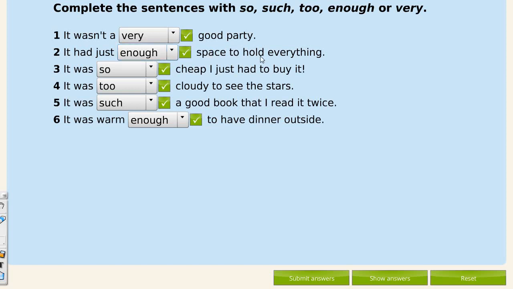Okay, very for emphasis, enough. To do hold is that you can fit things there. For example, a suitcase, this suitcase can hold 5 kilos or can hold 10 kilos. You can use it sometimes like this, like also the verb sit. Our classroom can sit 24 people, or this car can sit 7 people. Okay, it's like it is possible for 7 people to sit. Okay, so cheap, notice that has been omitted. So cheap, that I just had to buy, you have this in the placement test. So sometimes that can be omitted when it's not the subject, so you may not realize that you need so. So could you see the stars? No, you couldn't. Such a good book, that, so this is the result. And warm enough to do something.